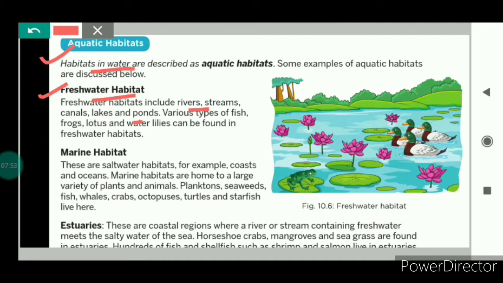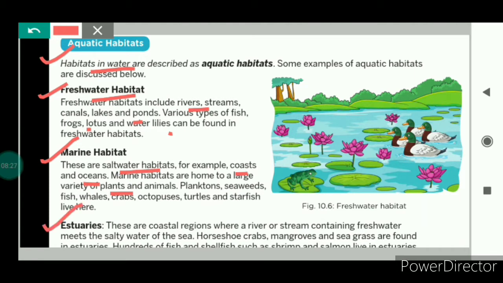And if we talk about the plants and animals found in the freshwater habitat, they are frogs, lotus, water lilies, etc. Now next is marine habitat. Marine habitat means the salt water habitats. That means in these habitats the water is salty. For example, oceans and coasts, and the marine habitats are also home to a large variety of plants and animals. That means a variety of animals and plants also survive in the marine habitats.